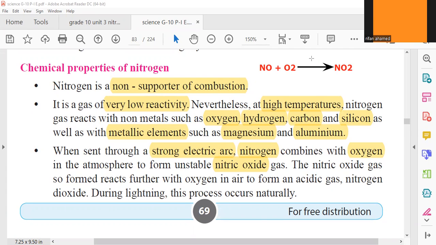In nature, the process called lightning gives a strong electric arc. So in nature, nitrogen gas and oxygen gas are reacting and forming unstable nitric oxide when lightning occurs. It is called unstable. Nitric oxide is unstable. It is called unstable because it immediately reacts with oxygen gas in the atmosphere and turns to nitrogen dioxide.